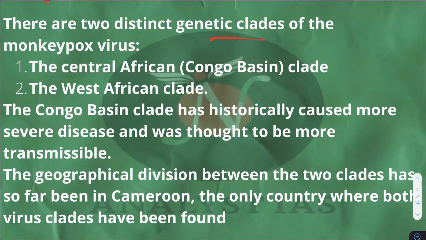There are two distinct genetic clades of the monkeypox virus. So basically two types have been recognized. First one is the Central African one, which happens in the Congo basin, and then there is the West African clade. The Congo basin clade has historically caused more severe disease and was thought to be more transmissible. The geographical division between the two clades has so far been Cameroon, the only country where both the virus clades have been found. Otherwise, these virus clades have been found in different countries, but Cameroon is one such country where both the traces have been found.